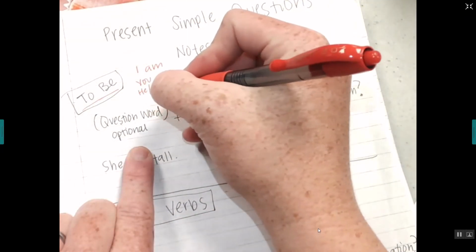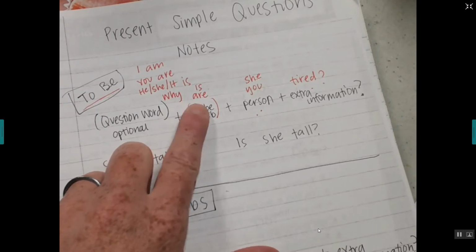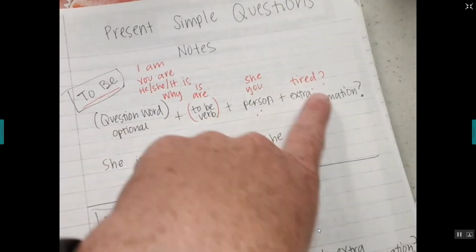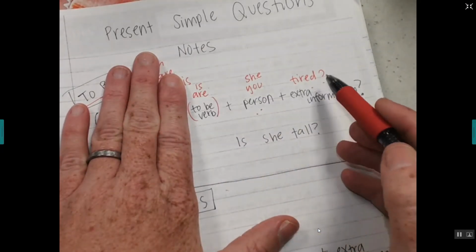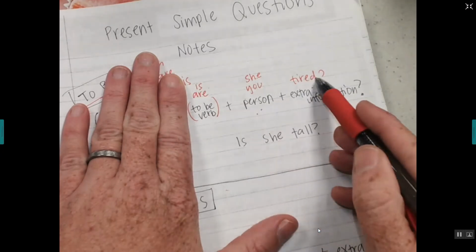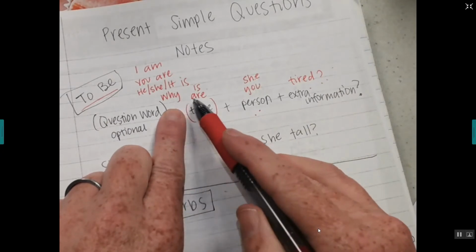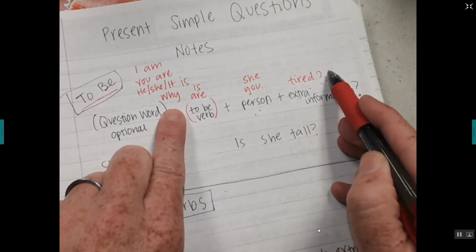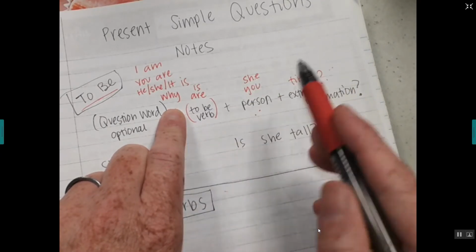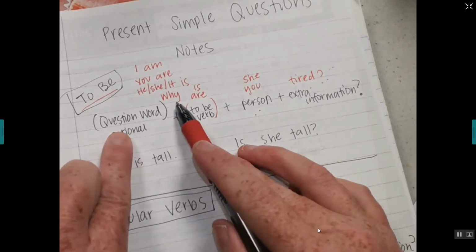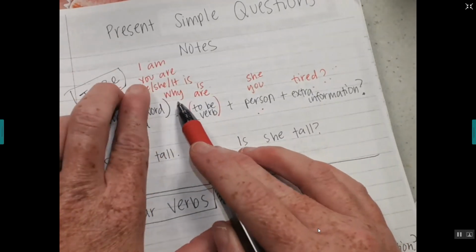If you want to add a question word, you can put it in front. So look, why? That's a question word. ¿Por qué? Why are you tired? Without the why, are you tired? The answer is yes or no. Are you tired? Yes, I am tired. Or no, I am not tired. Why are you tired? Because I didn't sleep well last night. So you can add the question word in front, and that makes the question. But other than that, everything is the same. Are you tired? Why is she tired?